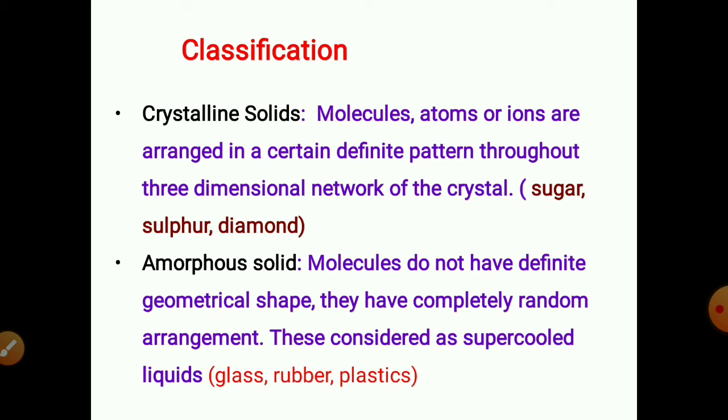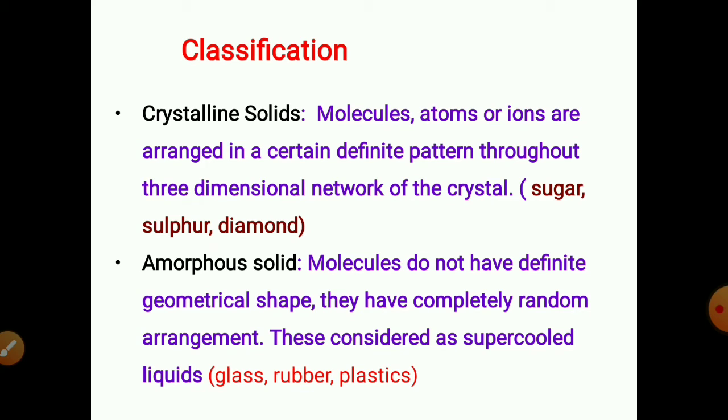Amorphous solids are another category of solids which possess the properties of incompressibility and rigidity to a certain extent, but they do not have definite geometrical shapes or forms. They have completely random particle arrangements. That means they lack the regular arrangement of atoms. These amorphous solids can be called supercooled liquids, having small structural units with a short range order occupying fixed positions.